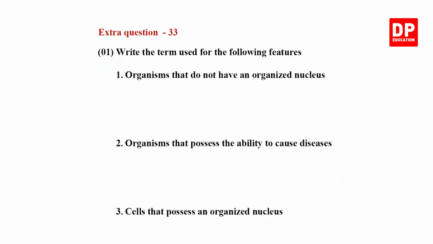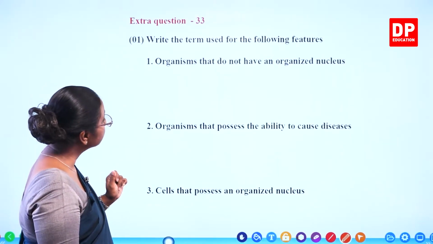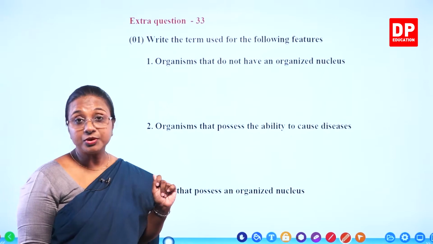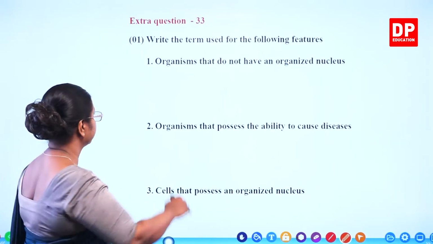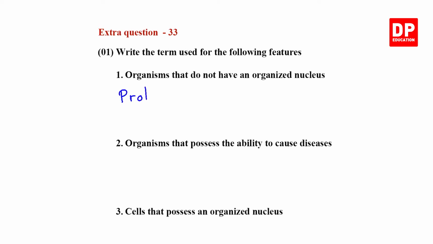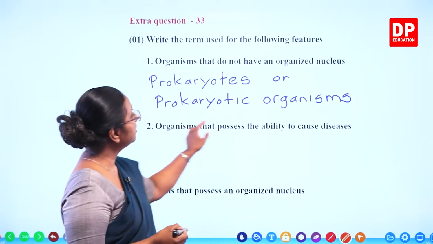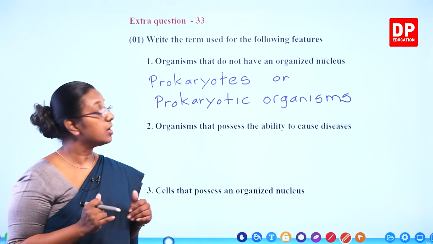Extra question 33. Write the term used for the following features. First one, organisms that do not have an organized nucleus. What do you call them? The prokaryotes or prokaryotic organisms. So, we can say prokaryotes or you can say prokaryotic organisms. So, when we say write the term, even prokaryotic organism is considered as one term.